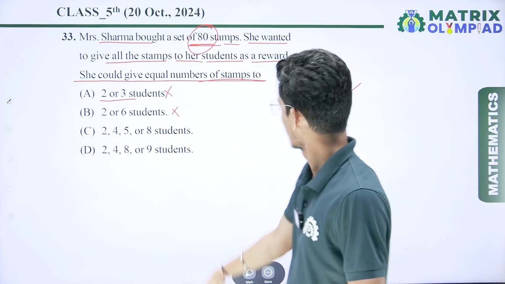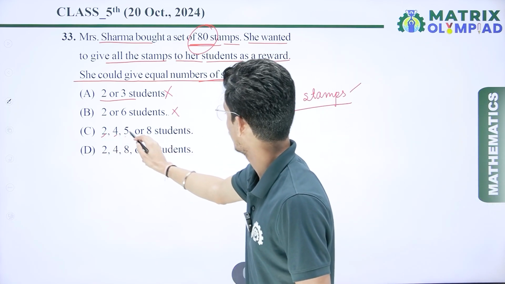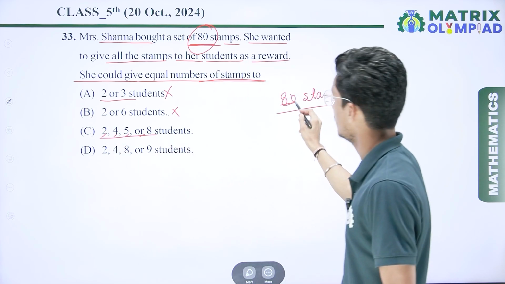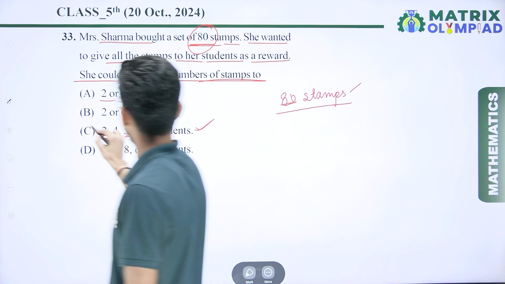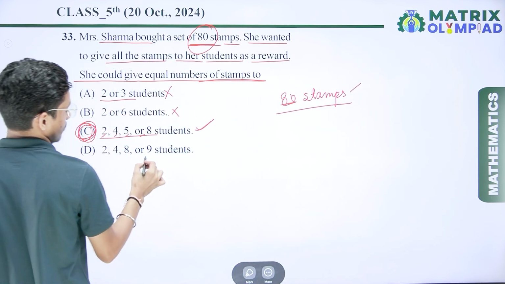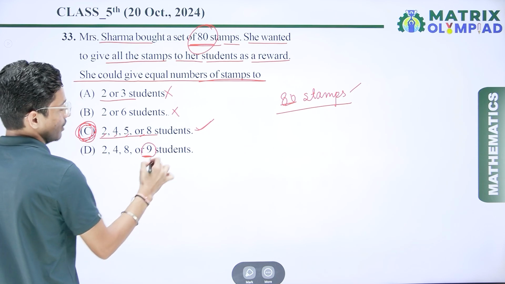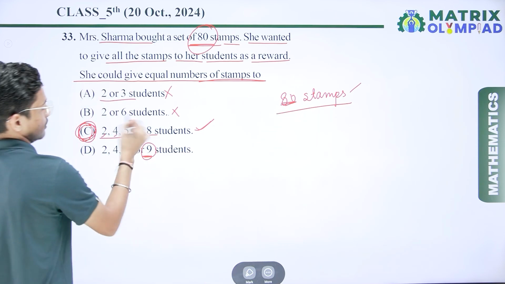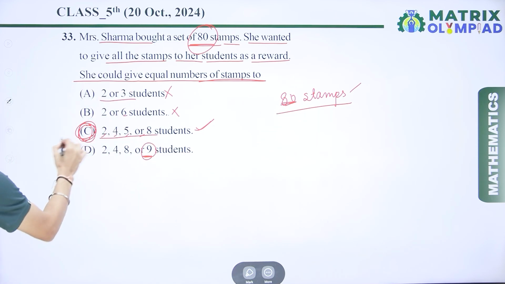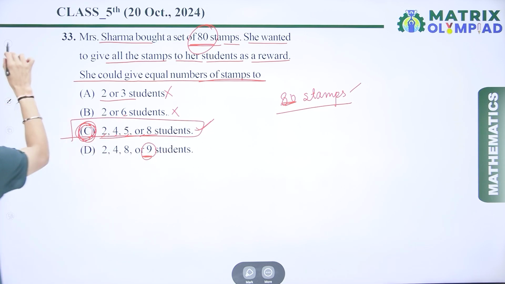So this one is also wrong. If I talk about the third one, 2, 4, 5, all these are factors of 80. So here this one is the correct answer. So here option C is the correct answer. So here we can say that 9 is not a factor of 80, and here 6 is not a factor of 80. So here option C is the correct answer.